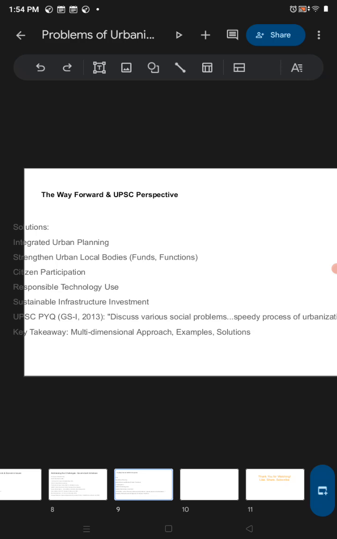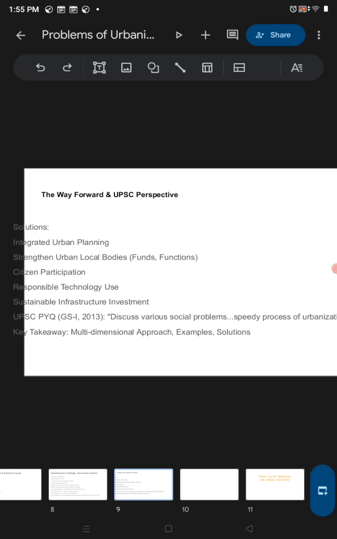to get more funds. Citizen participation, so that people share their real problems, and we can understand and address the problems they are facing. Responsible technology use: we can use technologies to tackle problems like crime and safety.